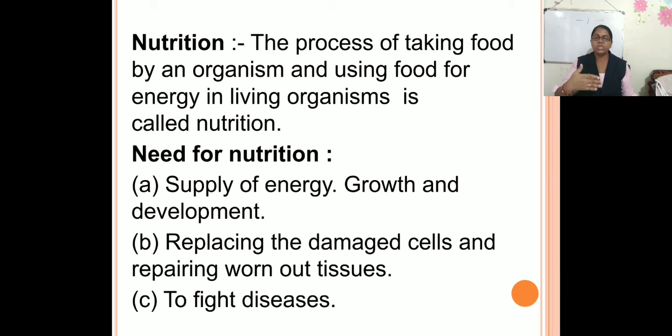And next one is to fight diseases. So why do we need nutrition? These four: supply of energy, growth and development, replacing damaged cells and repairing tissues, and to fight diseases.